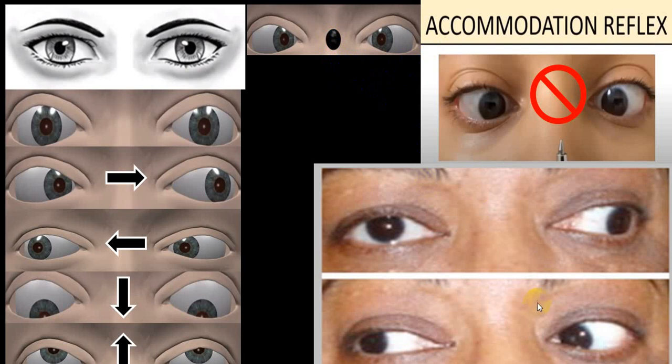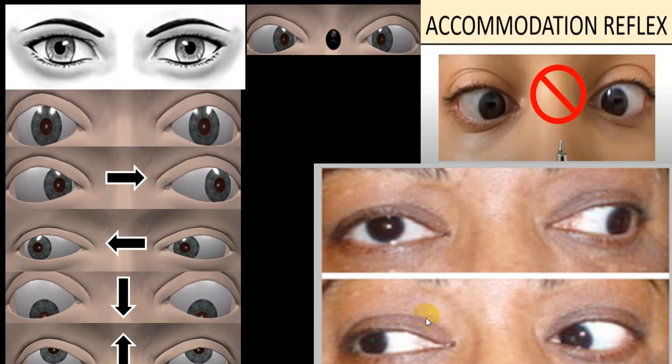So when a person is having a lateral gaze, say in this particular figure, you can see that the person is looking to the left. The left eyeball is moving, so the left eye lateral rectus is moving, but the right eye medial rectus is not moving. So there is some defect in gaze. While in the same person, when he's trying to look to the right, the right eye has lateral rectus moving, and the left eye medial rectus is moving.